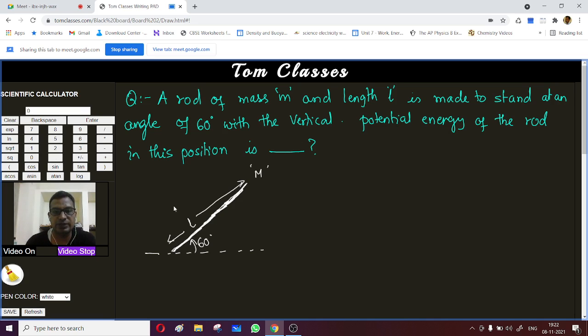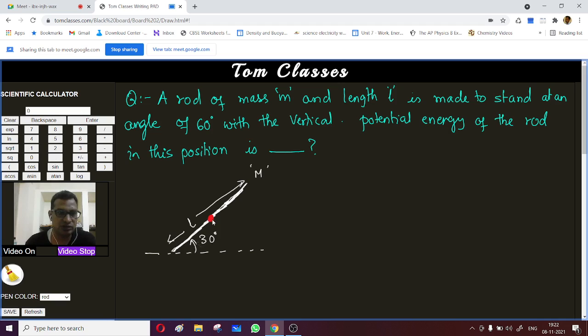So this angle will be 30 degrees over here. Let me correct this. It says 60 degrees with the vertical, so this angle will be 30 degrees. Now, the potential energy of the rod will be given by its center of mass, because we can assume the entire mass is situated at the center of mass.